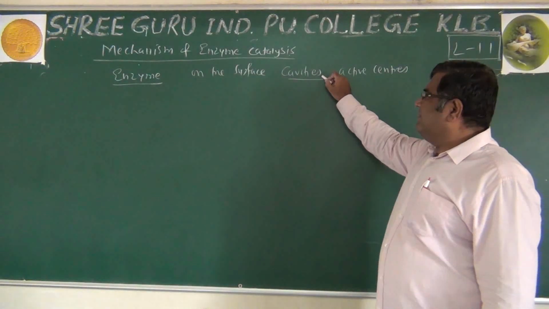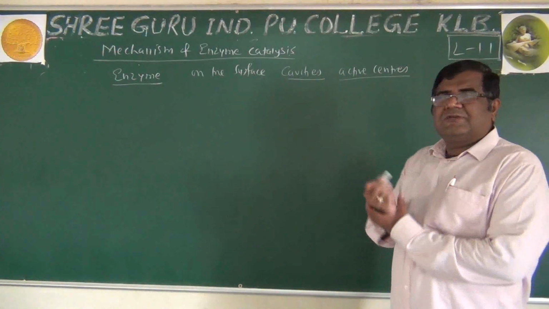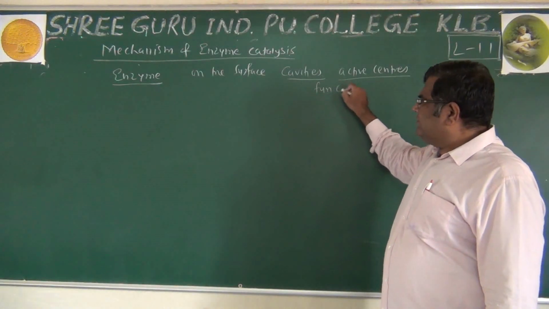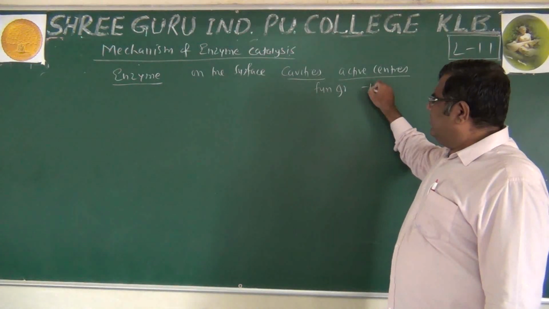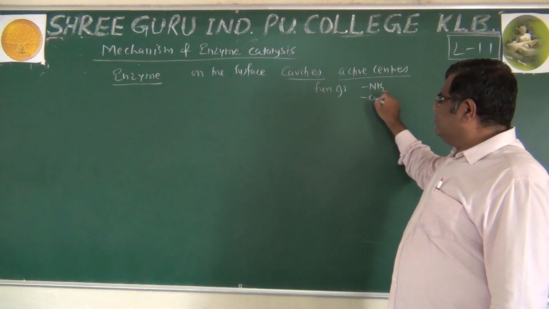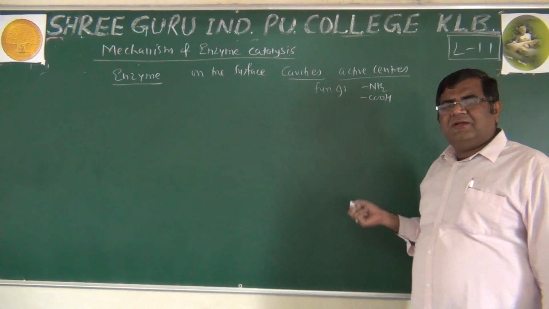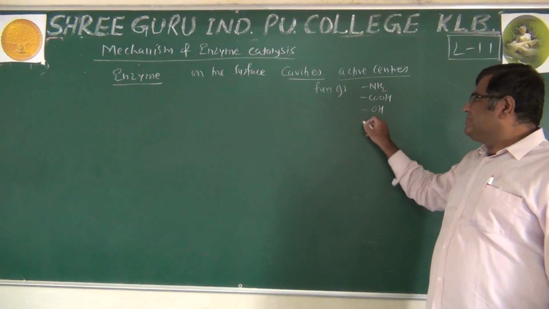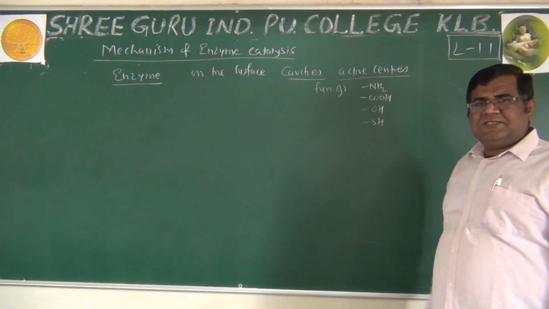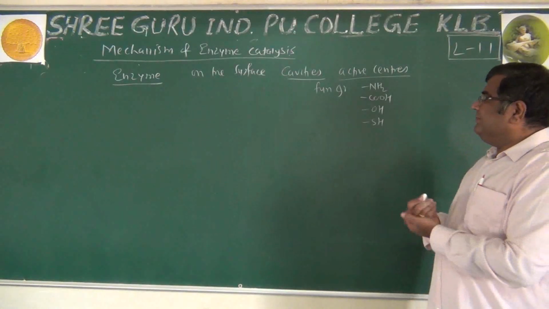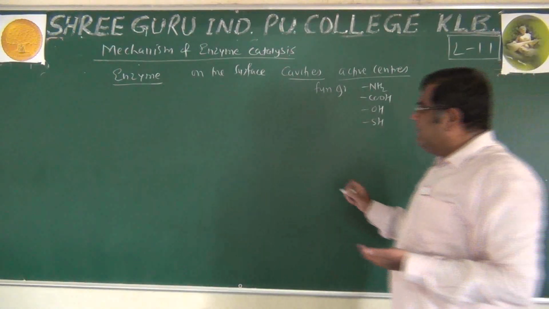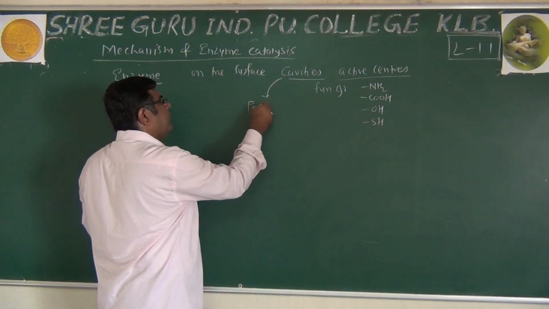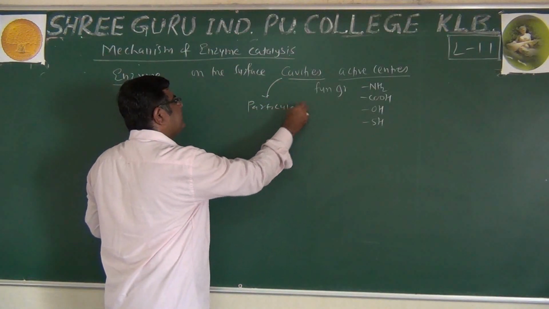These cavities serve as the active centers, and they contain functional groups like NH2, COOH because they are amino acids, or OH or SH, the functional groups present on them. And these cavities are of a particular shape.